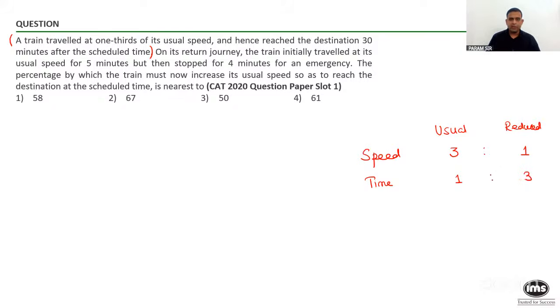Listen, Pratham, I would request you to focus on this method. You can forget about the longer method. Look at the first part. The speed is 1/3 of normal. So if I take the normal or usual speed as 3, that speed will become 1/3 of 3, giving you 1. Now we know that for the same distance, speed and time are inversely proportional. If the speed ratio is 3:1, then the time ratio will become 1:3.